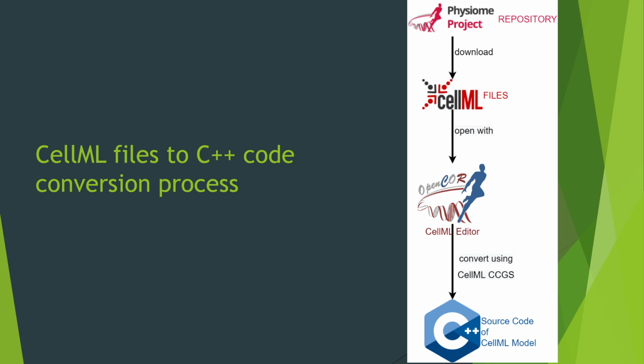The slide that you are seeing right now is the flowchart of how we retrieve CellML files and convert them into C++ code. The first step is, of course, CellML files need to be downloaded from the Physiome repository. Then, after CellML files have been downloaded, we will open those files with OpenCOR. Using the CellML C code generation script, or in short CellML CCGS, that is included within OpenCOR, we can convert CellML files into program code of our choice. In this study, we convert it into C++.